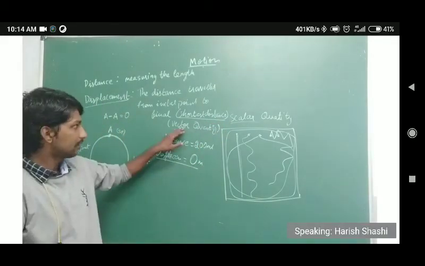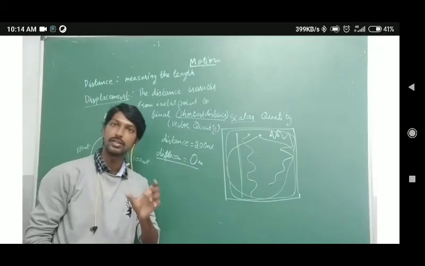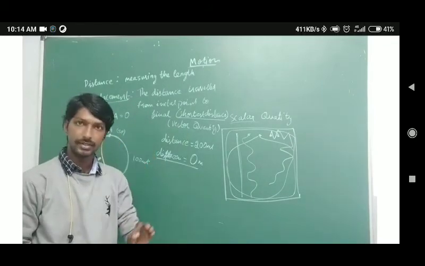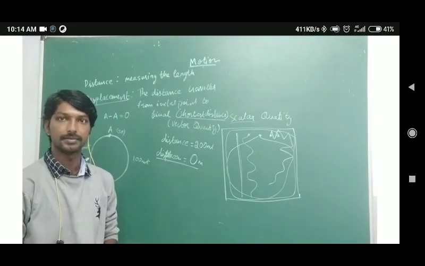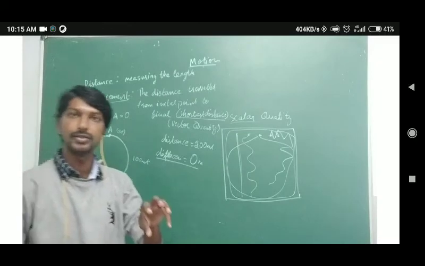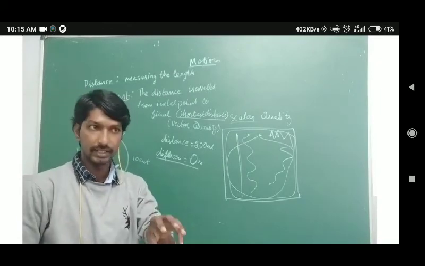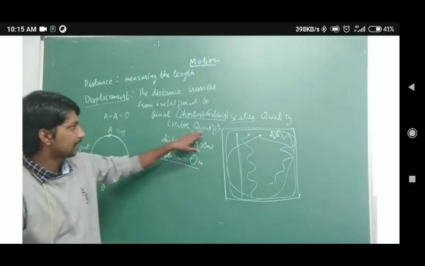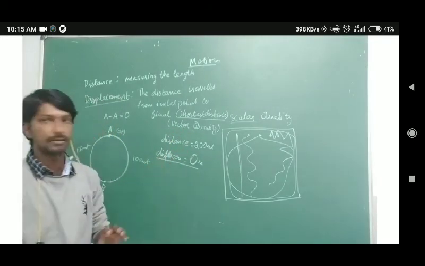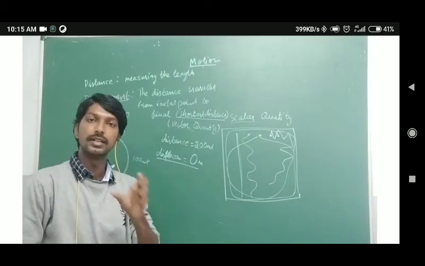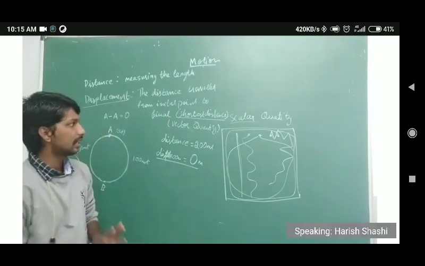So what is the meaning of a vector quantity? It means it has magnitude and direction, which means it has a value and it knows in which direction that value occurs. Vector quantity is nothing but it has both magnitude and direction.